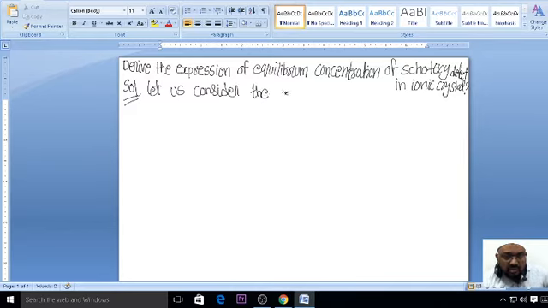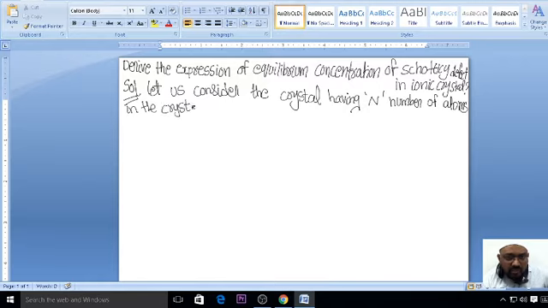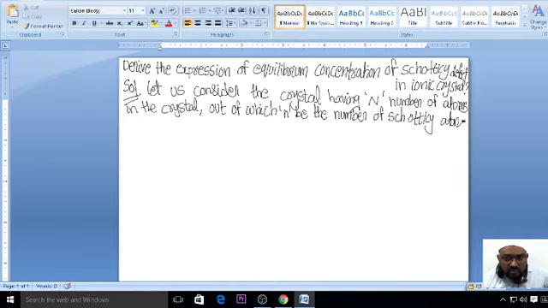So how do you start? Let us consider the crystal having capital N number of atoms, out of which small n be the number of Schottky defects, for an ionic crystal. We talk about ionic crystal.